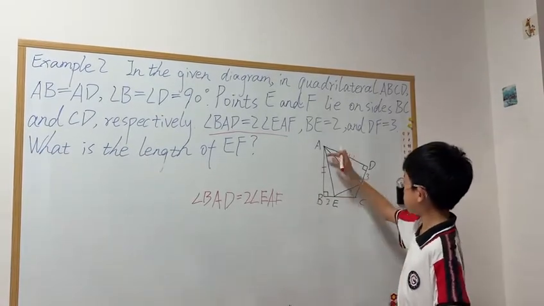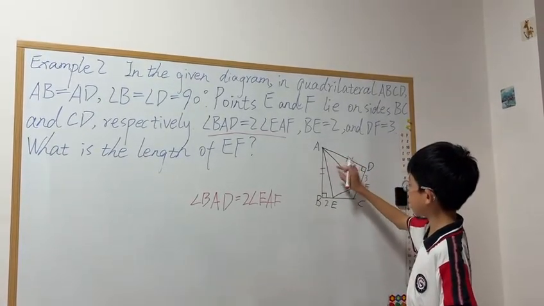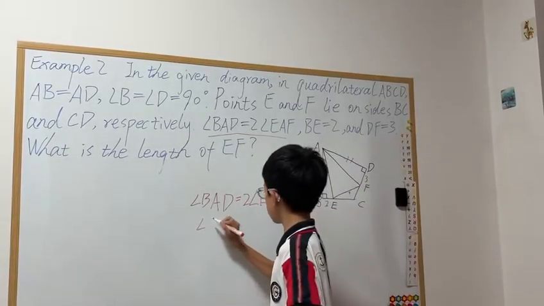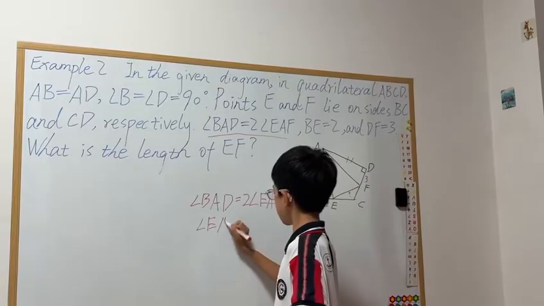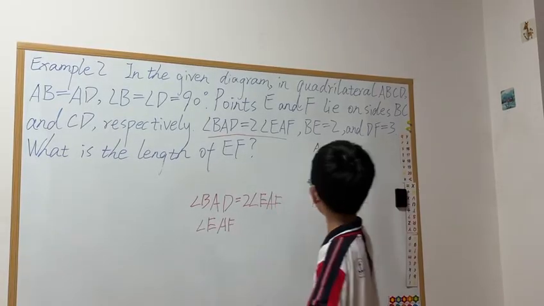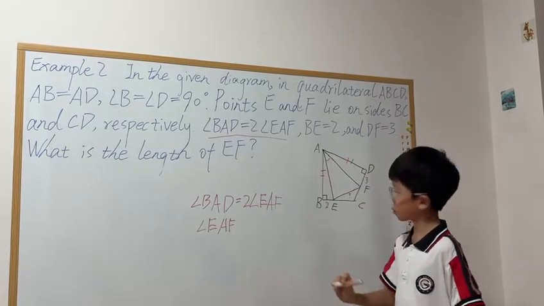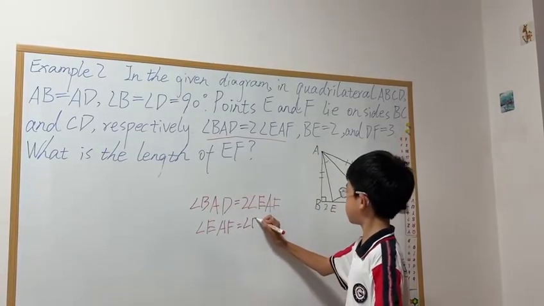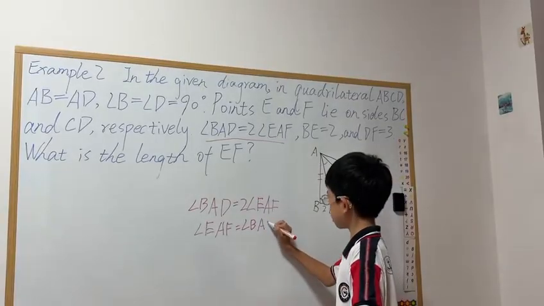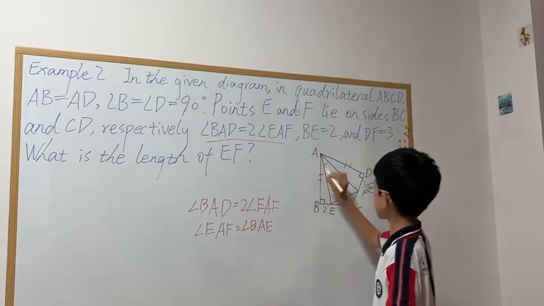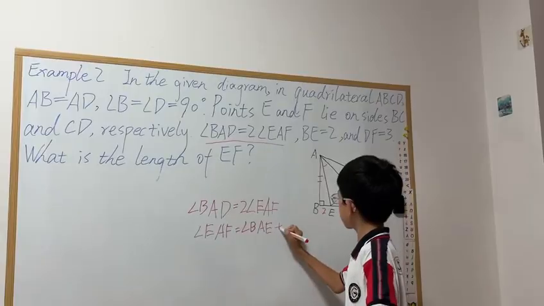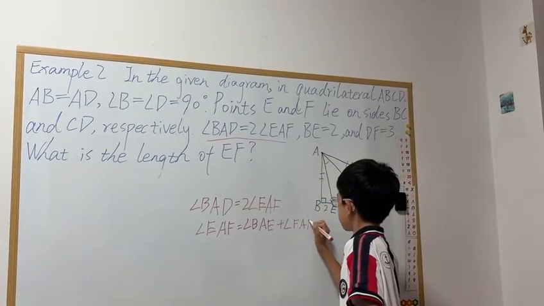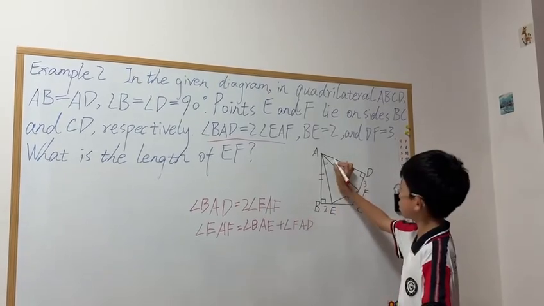And since this whole big one is 2 times the one in the middle, that means angle EAF, which is the one in the middle, equals angle BAE, which is that small angle there, plus angle FAD, which is the angle on the top.